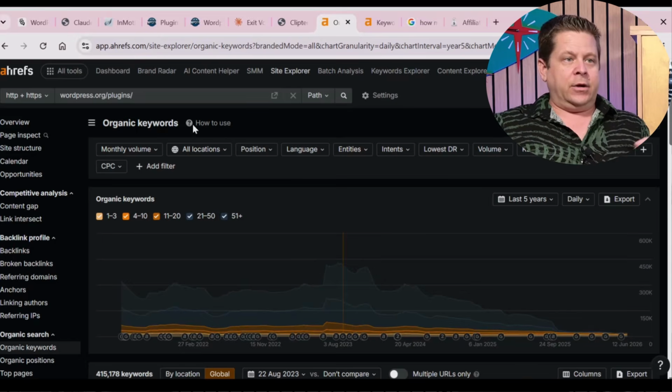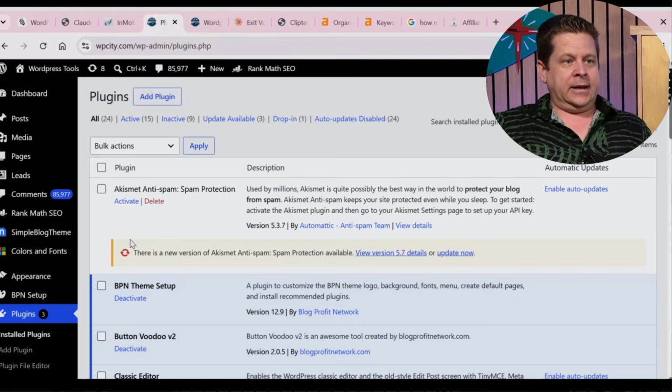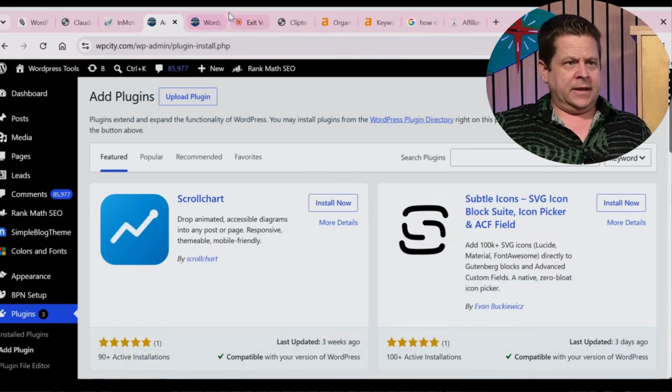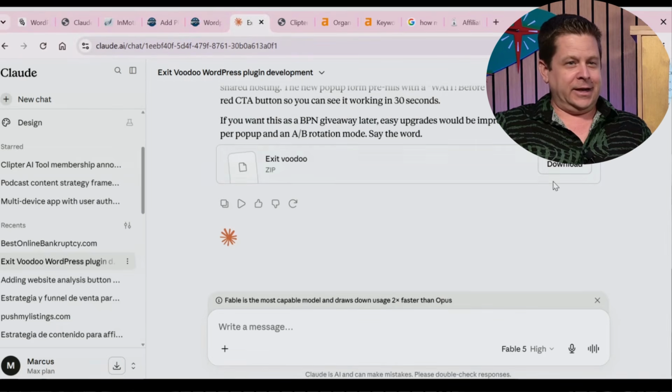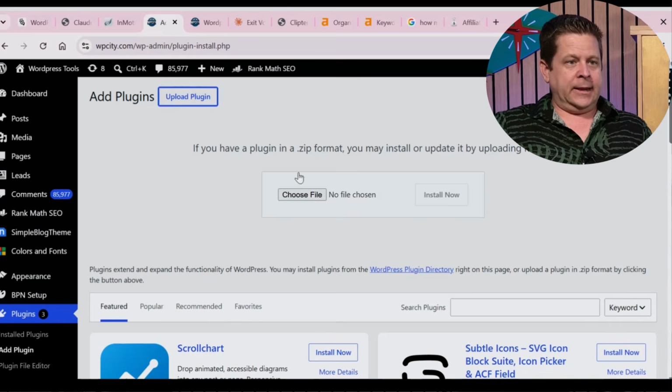Now, going through here, again, what it looks like is a zip file. We're going to go in and click on Add Plugin, and I think I might need to download this. I don't know if I did on this computer. There we go. It just downloads the zip right there. We are going to hit Upload Plugin, choose File, and then bada bing, bada boom, we choose that, Install, and we should be good to go with it installed, and you'll be able to see how it works.